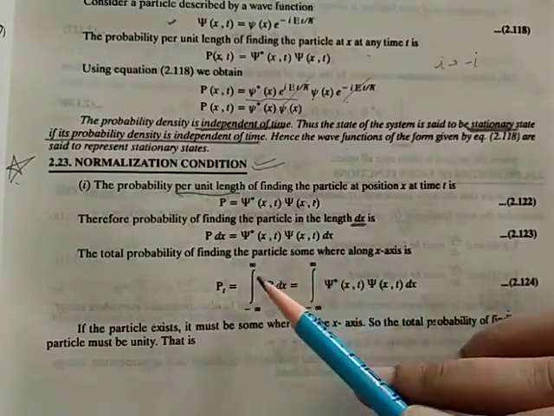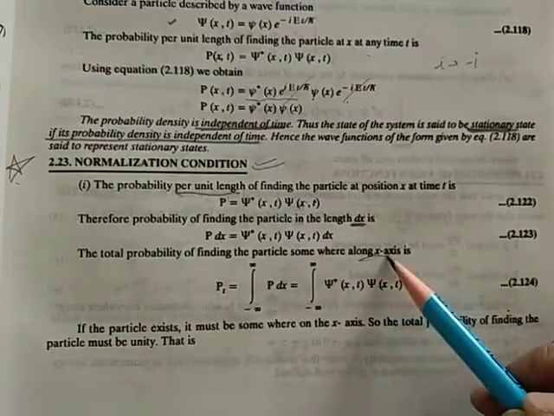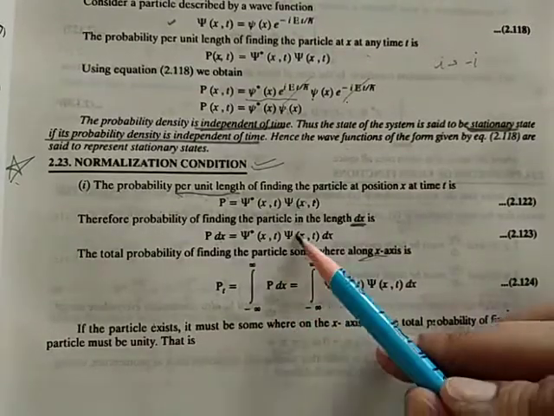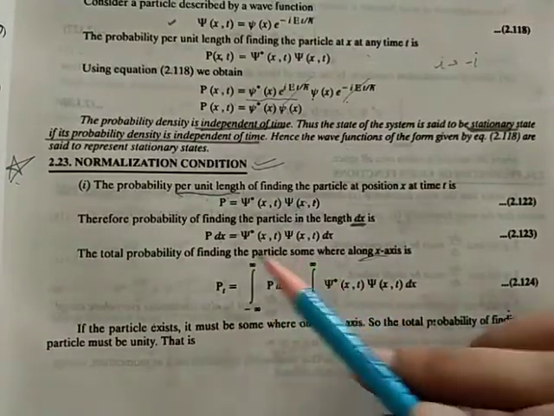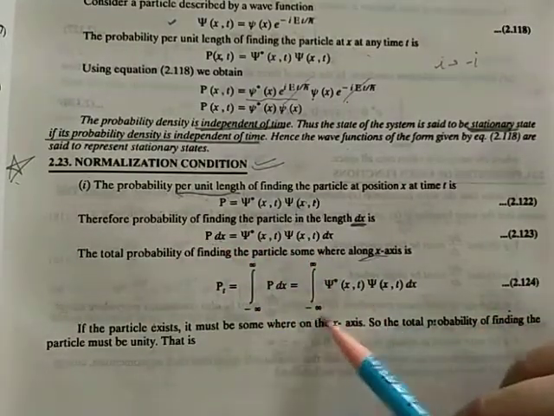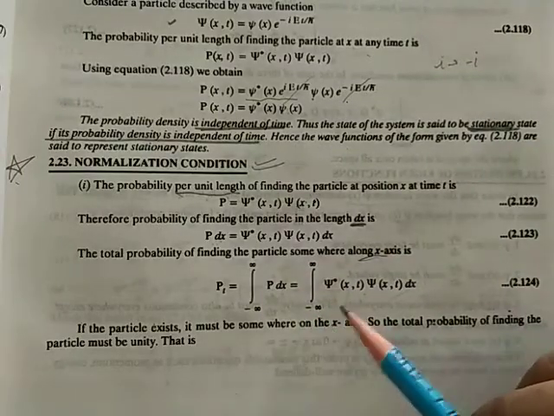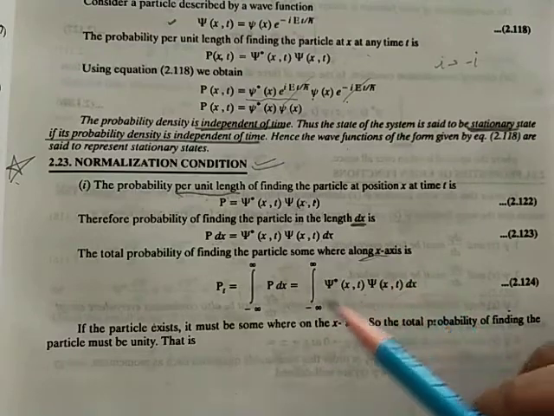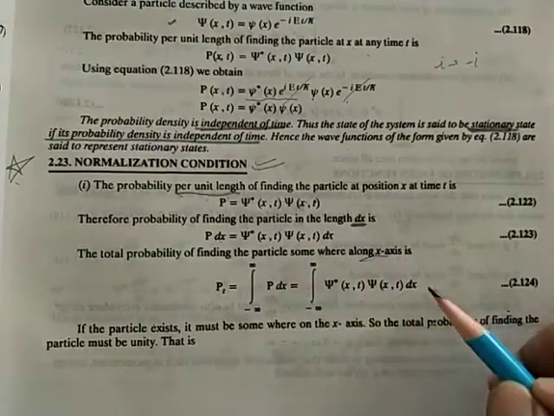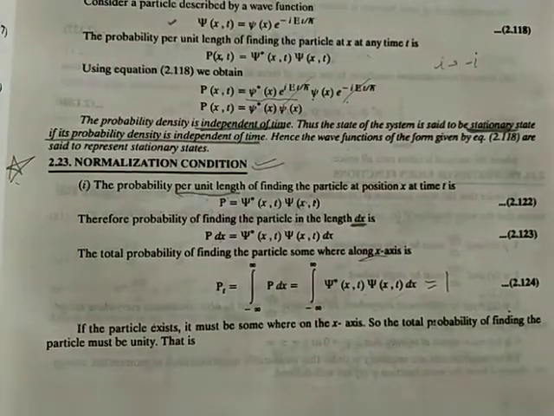We are finding the particle which is somewhere along the x-axis. We don't know where it is. So integration from minus infinity to infinity must be carried out. So this is what we have written. This is the condition, the normalization condition. The normalization condition is that the total probability must be equal to 1. So this whole integration must be equal to 1.